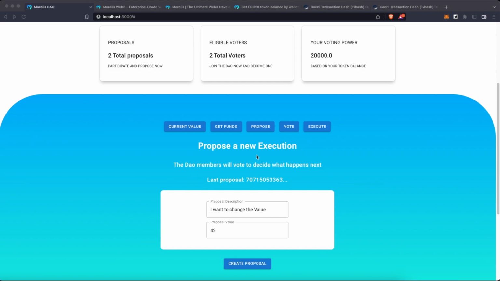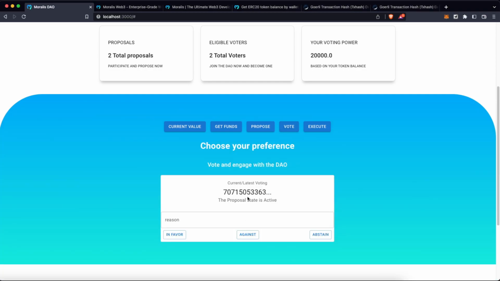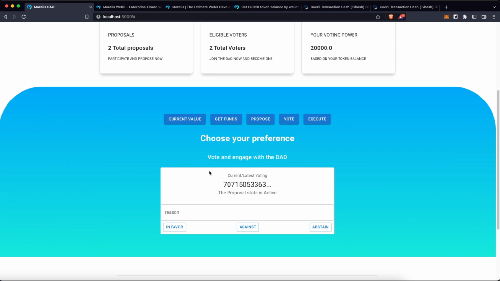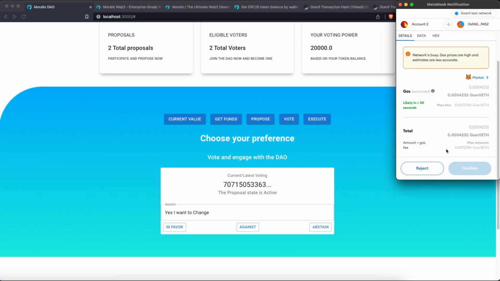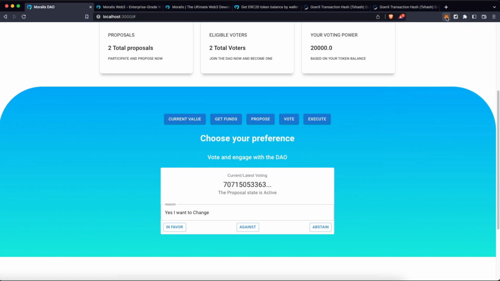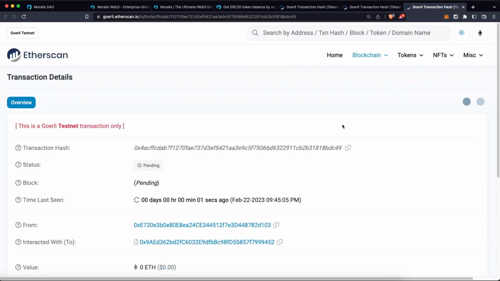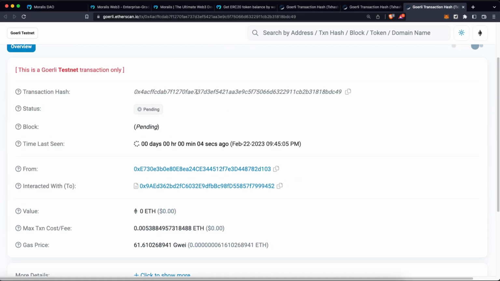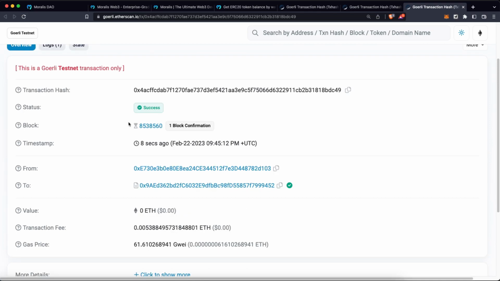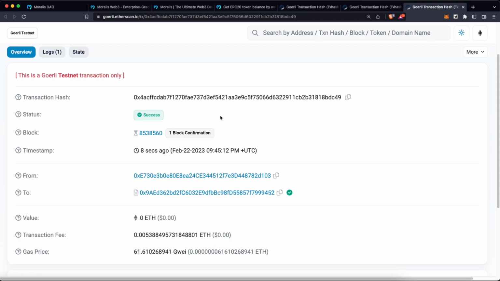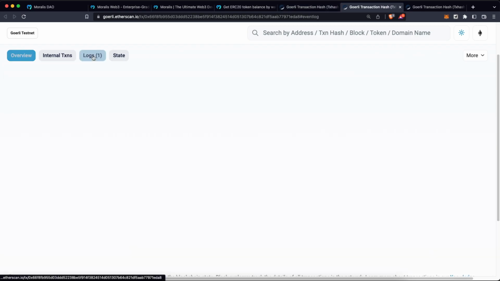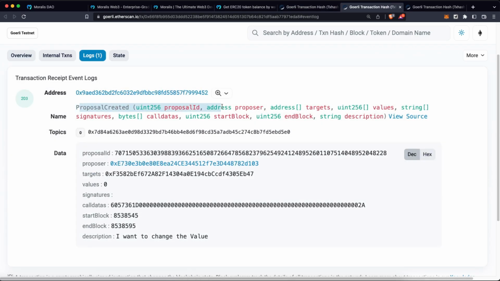Now, if we go to the vote section, this is going to change and let us vote on that proposal. I'm going to vote in favor and say, yes, I want to change. Let's vote in favor. This is going to trigger another transaction. Let's confirm this. Again, let's go back to the block explorer and wait until this finishes. This vote has been processed, so this means we have voted in favor.